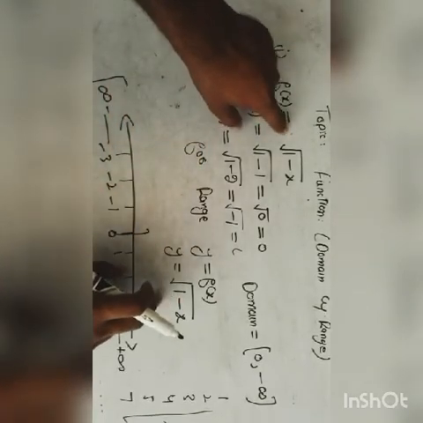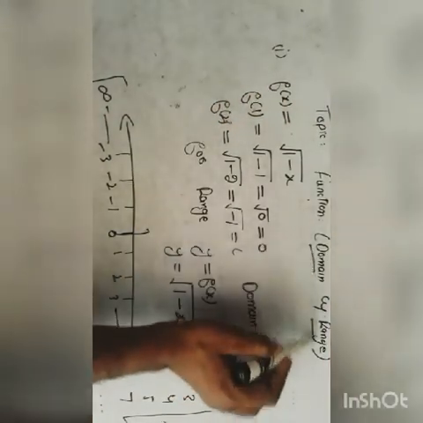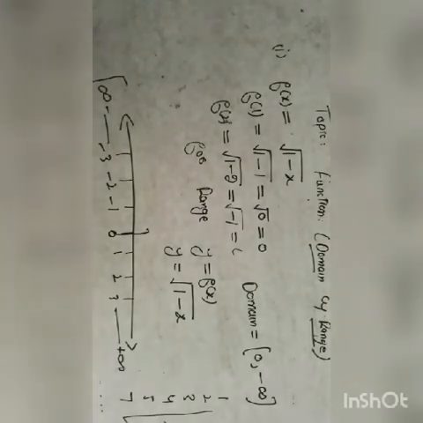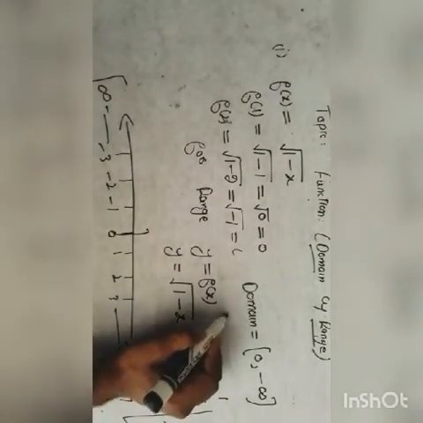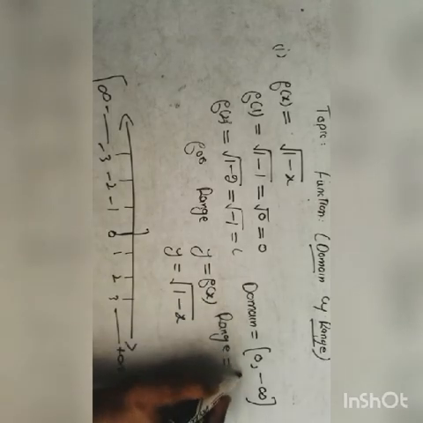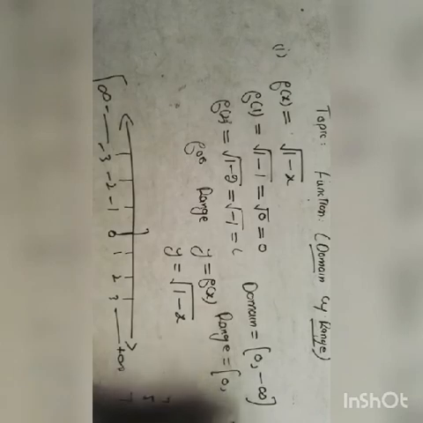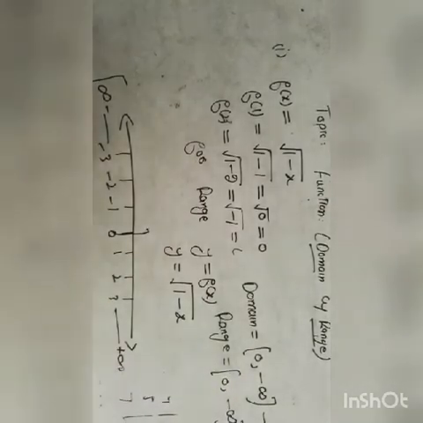So when these are the same, the domain and range of the function will be the same. So the range of the function will become close bracket 0 to minus infinity. This is the domain of the function and this is the range of the function.